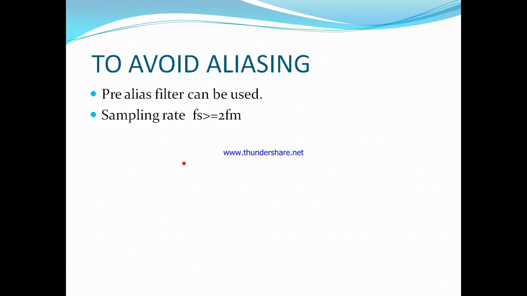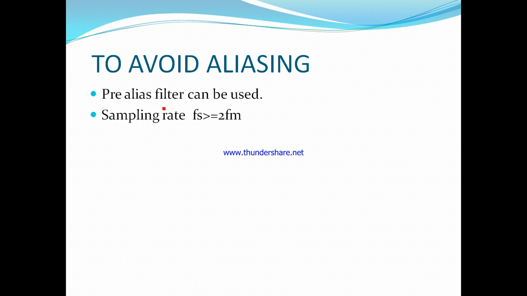Next, to avoid aliasing, a pre-alias filter can be used, and we have to choose the sampling rate greater than or equal to 2 Fm. The pre-alias filter is used before we go for sampling: we pass the original signal through a low pass filter.